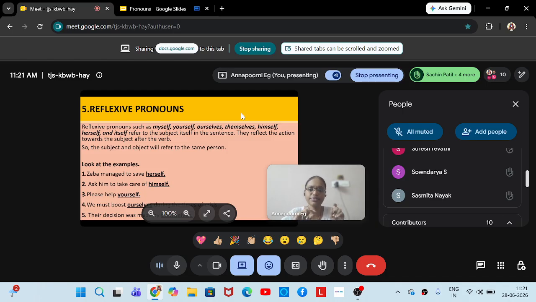So this herself is equal to Zeba, right? That is what we mean. The subject and the object refer to the same person. Zeba is the subject, herself is the object. Both these words indicate the same person, that is Zeba. இப்போ clear இருக்கும் நினைக்கிறேன்.